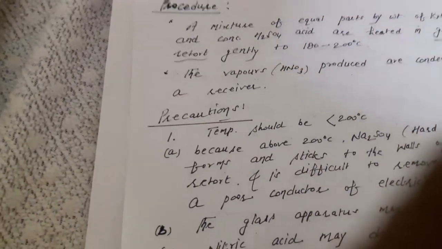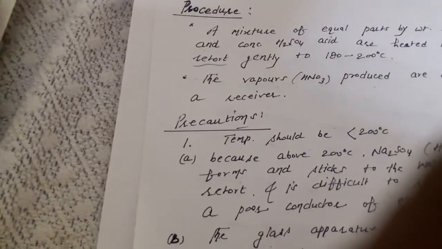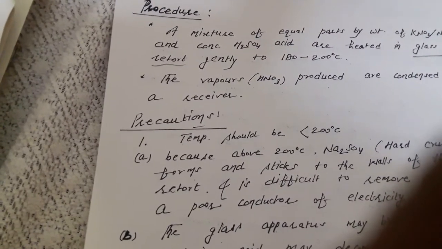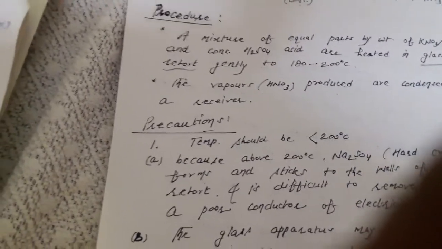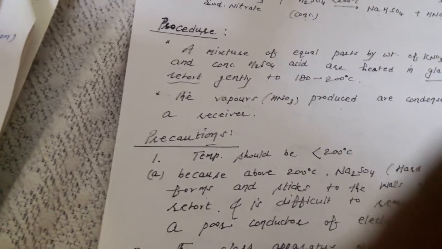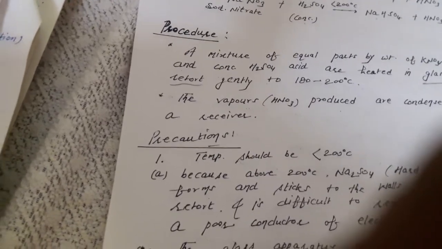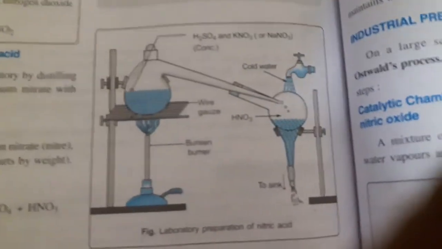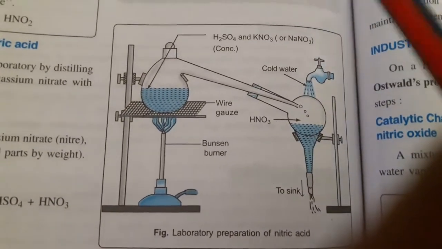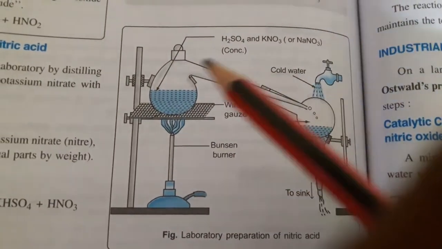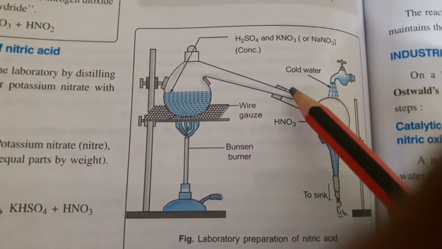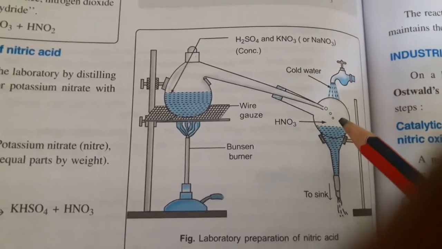Now I am telling you from the picture. One diagram is left that I am going to tell you. You can see the diagram directly from the book. This is the laboratory preparation of nitric acid. In this case you can see the whole apparatus is made of glass, even the container lid, and there is no other material used.